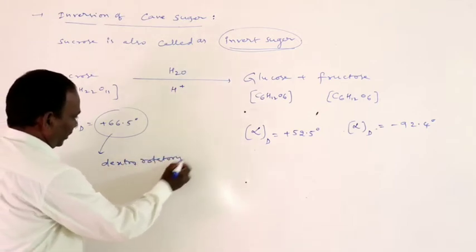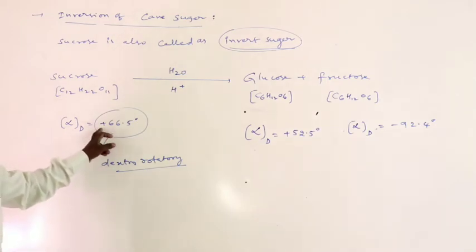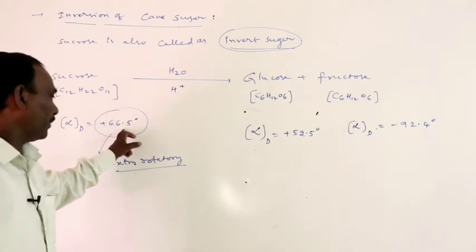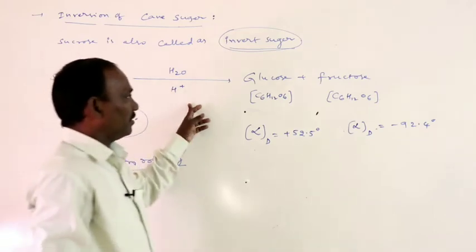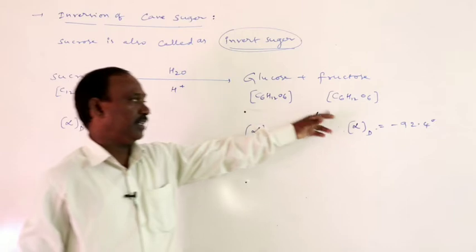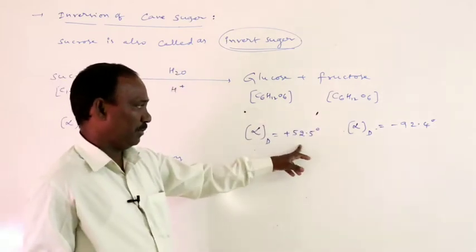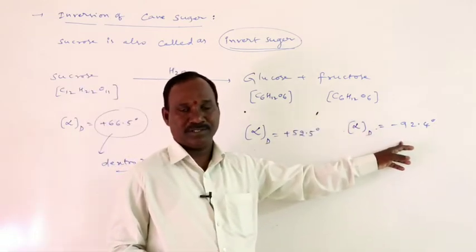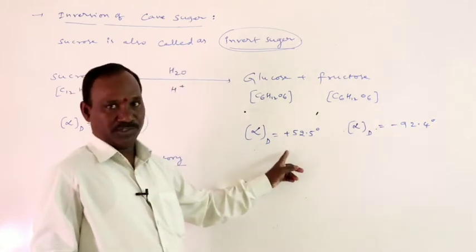Sucrose is a dextrorotatory substance, because its specific rotation value is plus 66.5 degrees. So it is a dextrorotation. Upon hydrolysis, it gives two sugar units: one is glucose and the other is fructose. Glucose specific rotation is plus 52.5 degrees, fructose minus 92.4 degrees. Here the negative value dominates the positive value.